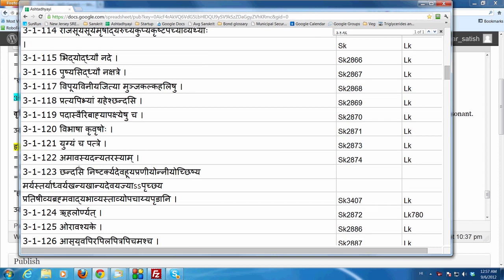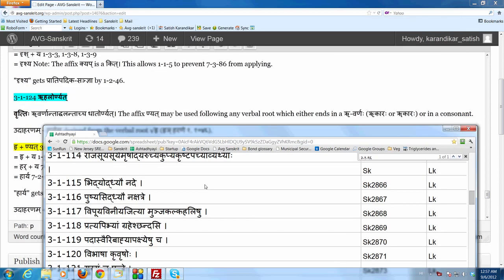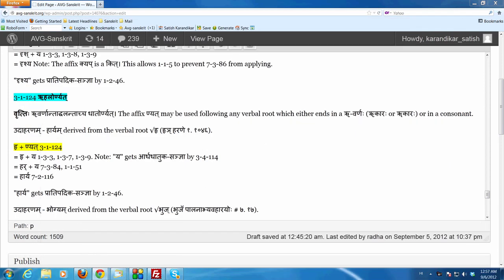Nyat. So it's 3.1.124. The sutram is ru halor nyat. Vritti says ruvarnantad halantach dhator nyat. So this affix nyat is prescribed after a verbal root which ends in the ruvarnaha.